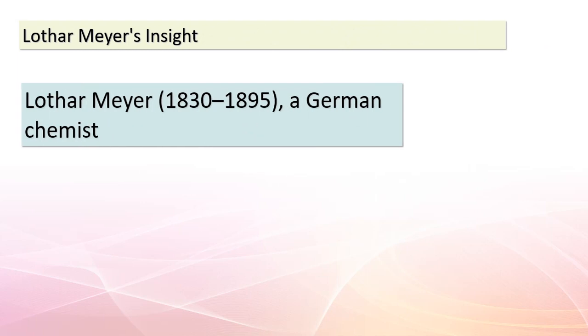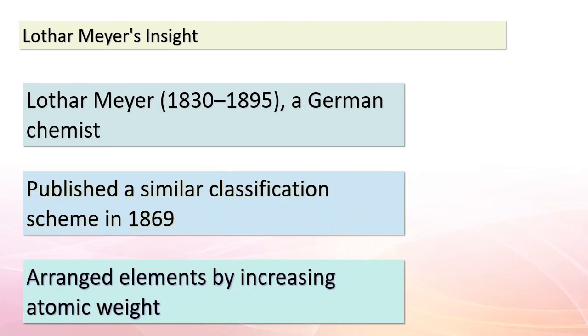Our journey also leads us to Lothar Meyer, a brilliant German chemist. In the same year, 1869, Meyer independently formulated a classification scheme that mirrored Mendeleev's approach. Like Mendeleev, Meyer arranged elements according to their increasing atomic weights. The similarities between their discoveries are astonishing and highlight the significance of the periodic arrangement.